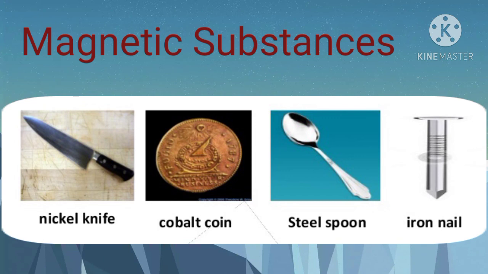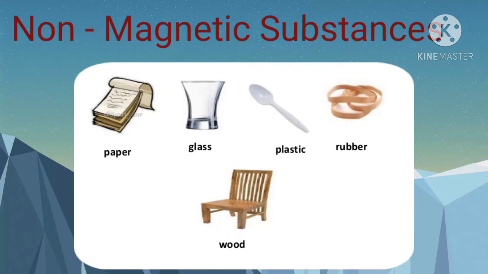And what do you understand by non-magnetic substances? The substances which are neither attracted by a magnet nor can be converted into artificial magnets are called non-magnetic substances. For example, stones, glass, wood, paper, aluminium, gold, silver, etc.